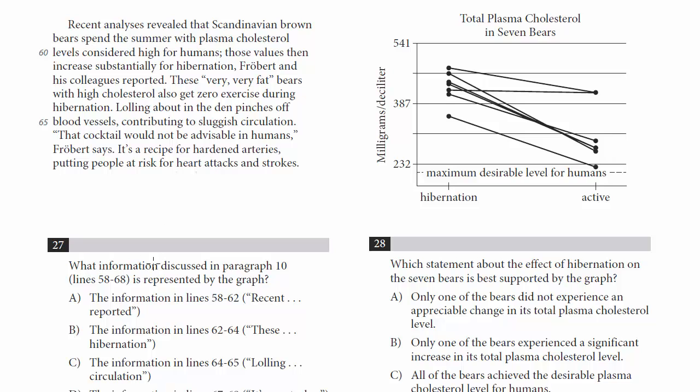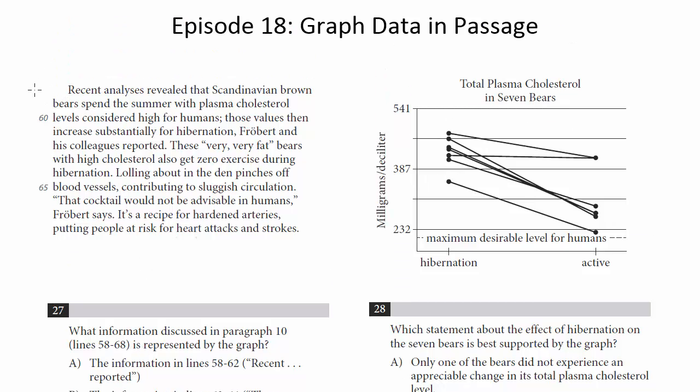What information discussed in paragraph 10, lines 58 to 68, is represented by the graph? So I would recommend, let's just read 58 to 68, look at the graph, see if any of this fits with what we see in the graph. So let's see. Recent analyses revealed that Scandinavian brown bears spend the summer with plasma cholesterol levels considered high for humans. Those values then increase substantially for hibernation. So I'm just going to bracket this because we're talking about increasing values, and that might be something.